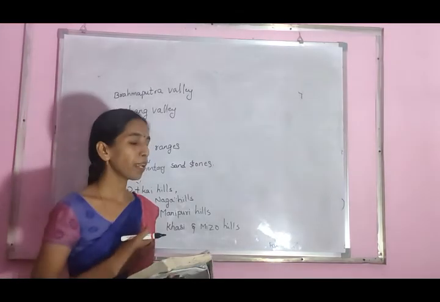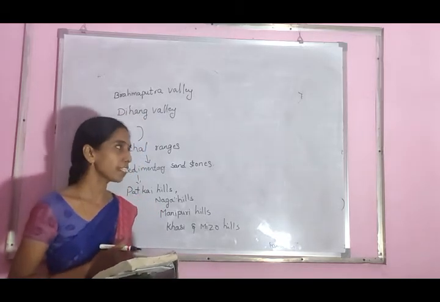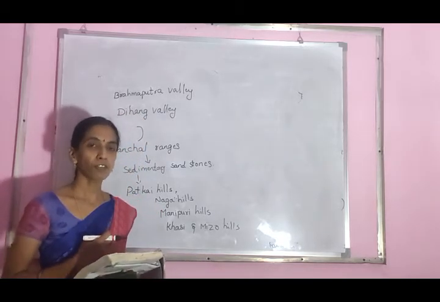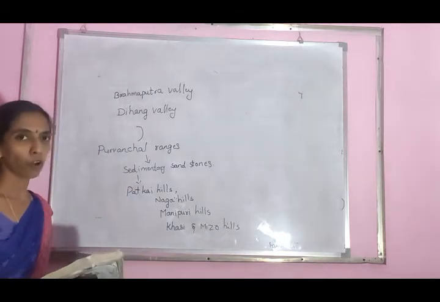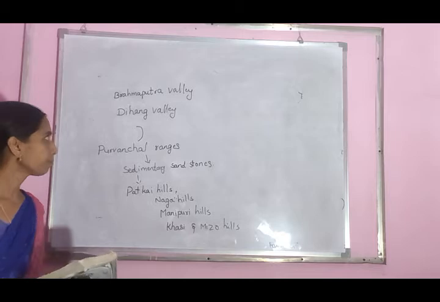The northern side plain areas are good fertility lands with good alluvium soil. This is the Himalayan topic. Are you understood?